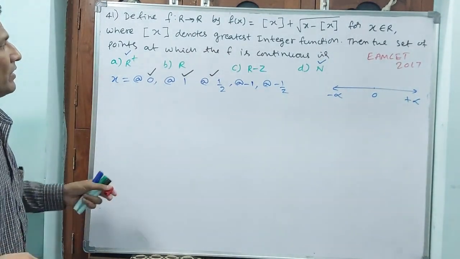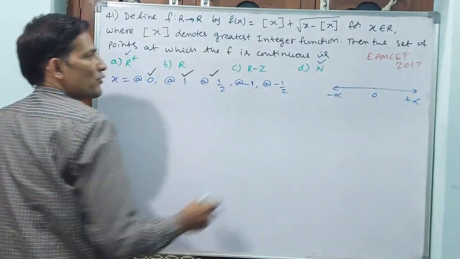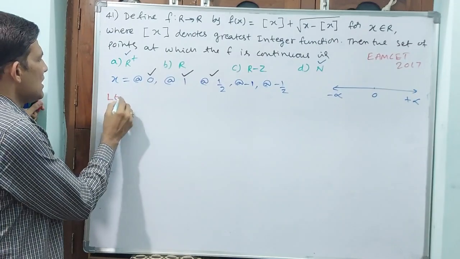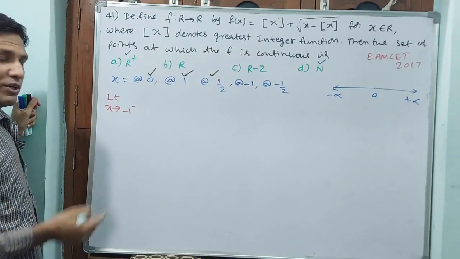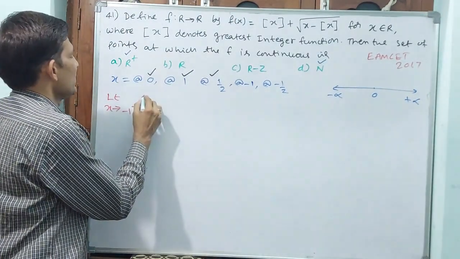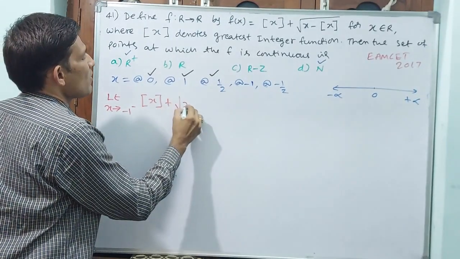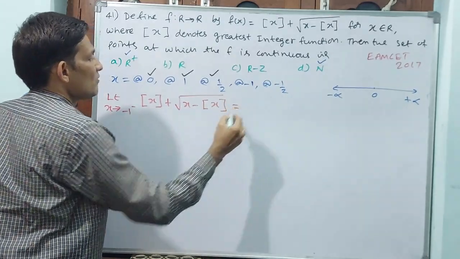Now see, we will check at minus 1 now. Minus 1 means on this side also we are going to give a negative integer. Limit x tends to minus 1 minus. Even though minus, minus 1 minus and minus 1 plus both are there. Greatest integer x plus square root of x minus greatest integer x is equal to.